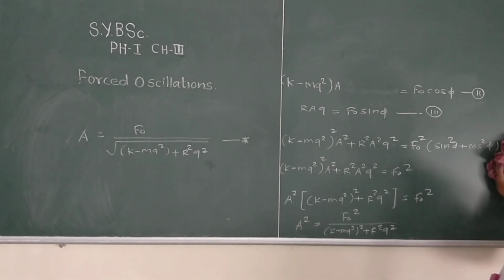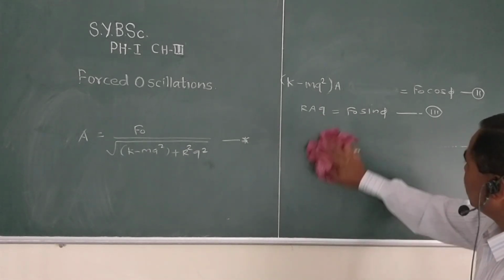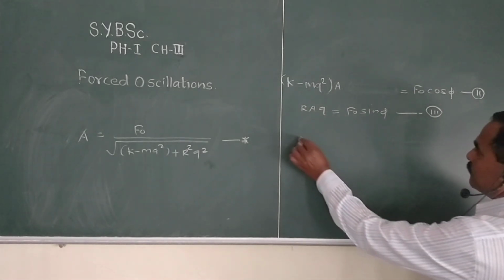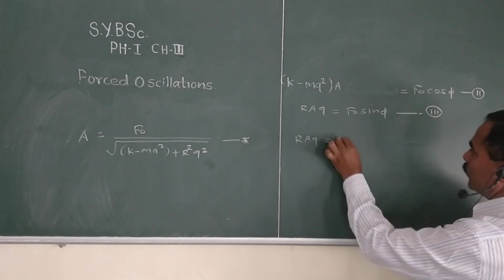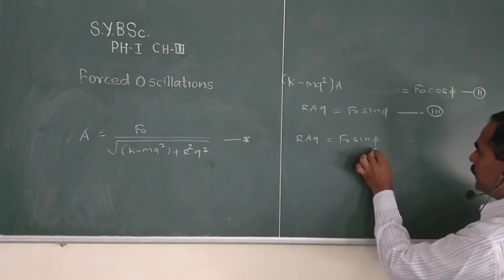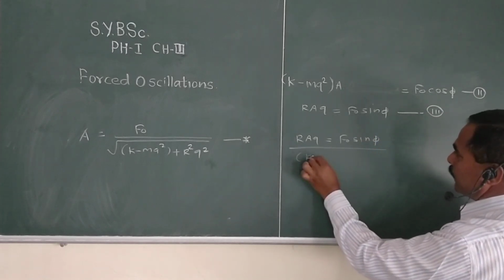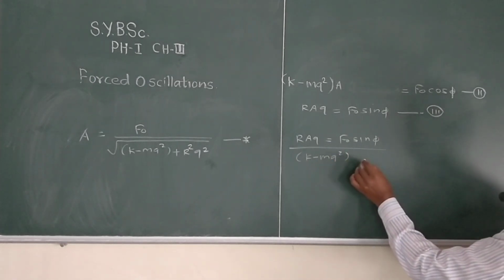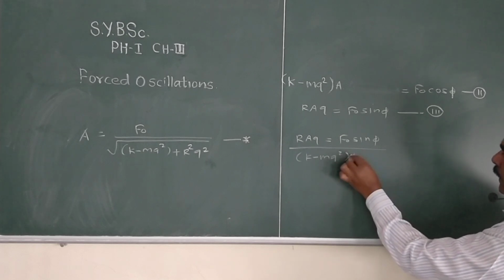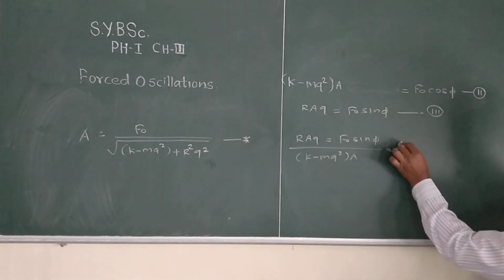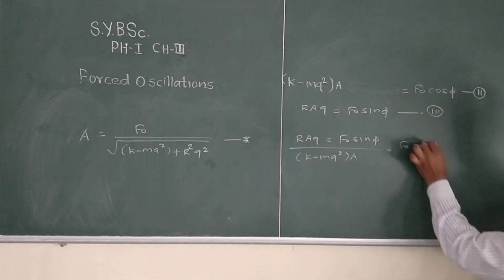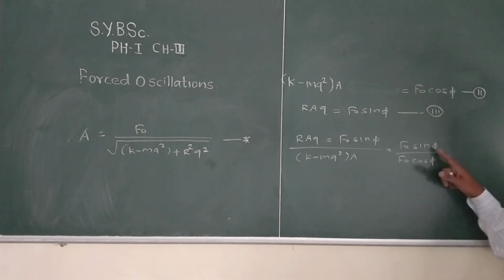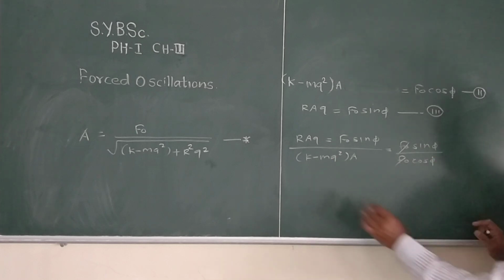So dividing these two equations, r a q equal to f naught sin phi divided by (k minus mq square) a equal to f naught sin phi upon f naught cos phi. Okay, so we get this f naught cancel and this is tan phi.